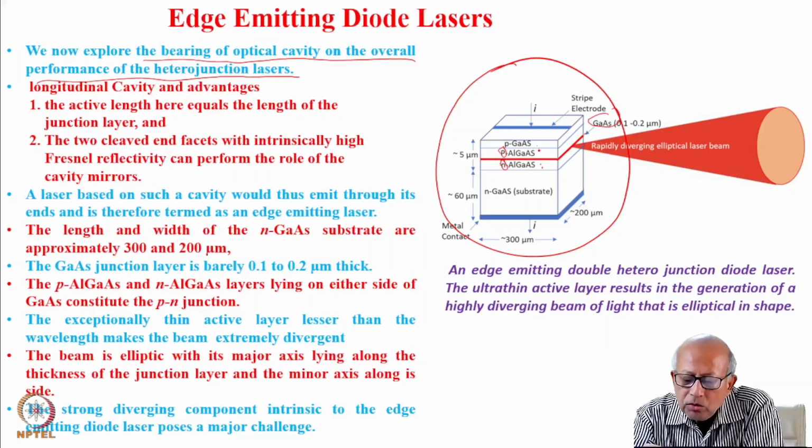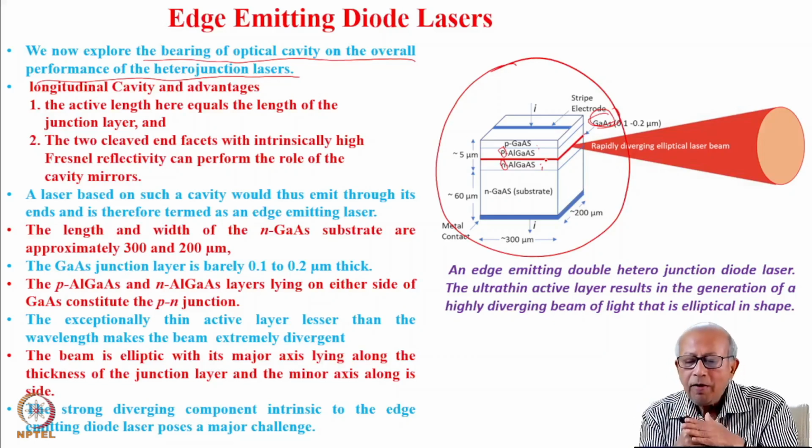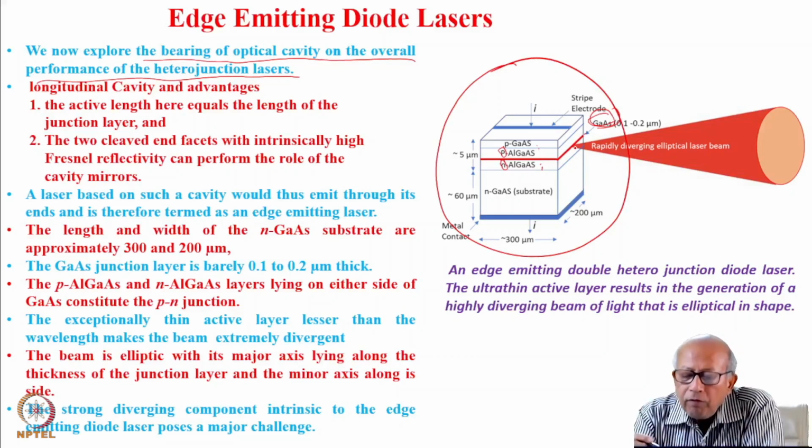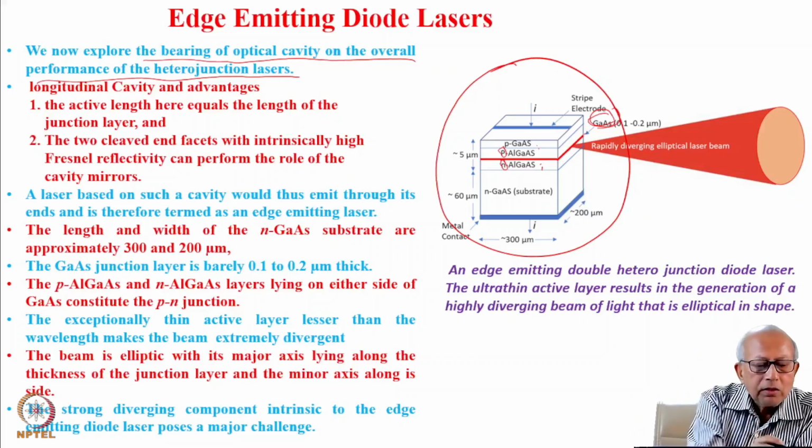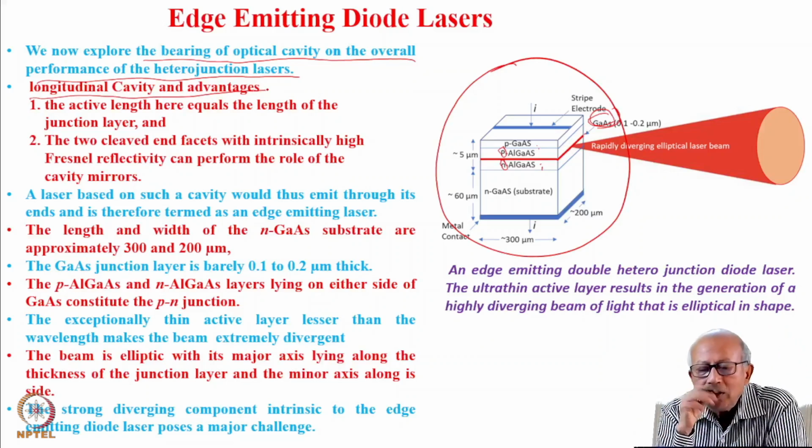And between these two is sandwiched the intrinsic gallium arsenide. So this offers double heterojunction, and therefore there will be very efficient confinement of both charge carriers and light within this junction. So first, let us consider a longitudinal cavity laser and its advantage.